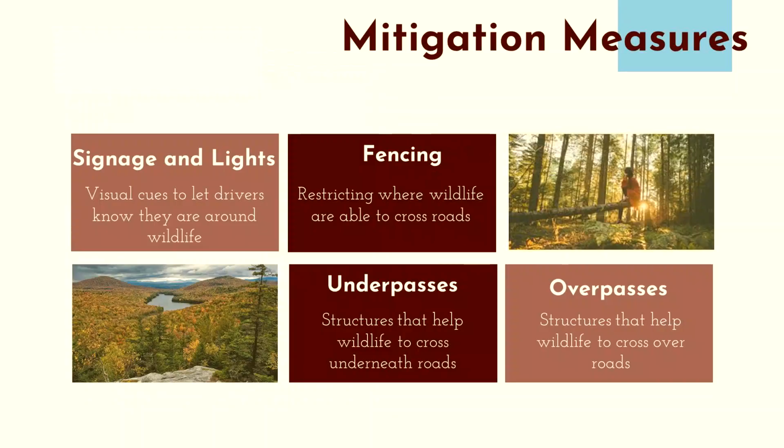There are a number of measures that can be taken to promote safe road crossings for wildlife, including signage and lights, fencing, underpasses, and overpasses. It is important to note, though, that there is no one-size-fits-all approach to road mitigation measures, as some species will only cross out in the open, while other species will only cross through enclosed passageways. Therefore, it's not uncommon to mix and match different mitigation measures in order to provide for a variety of species. Let's look at each of these different mitigation measures in more detail.